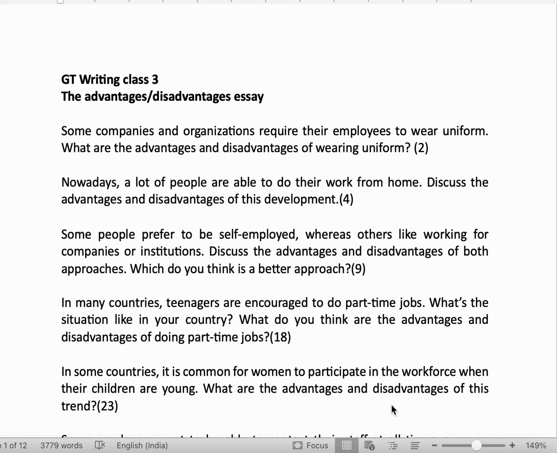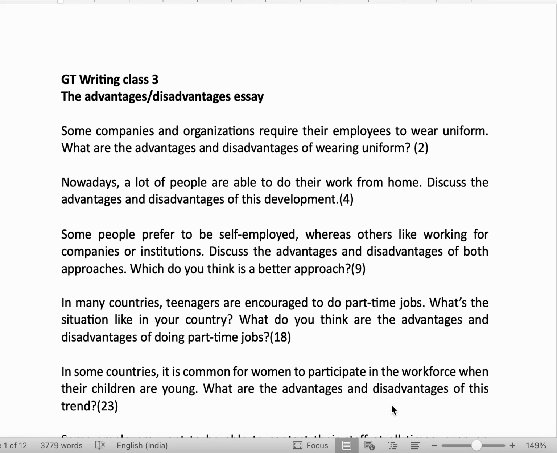So in the intro, this is a situation and you are asked about the advantages and disadvantages. So this is your opinion essay. So just paraphrase the first line, that in some organizations or in some firms, a dress code is mandatory. In this essay, I will write the benefits and drawbacks of having a dress code at work. That is it. That is what is needed. Okay? You can add, I believe the advantages of a dress code are far more than the disadvantages.